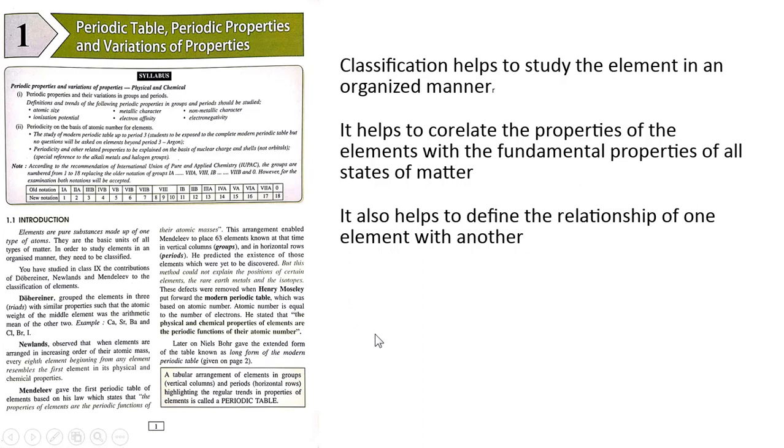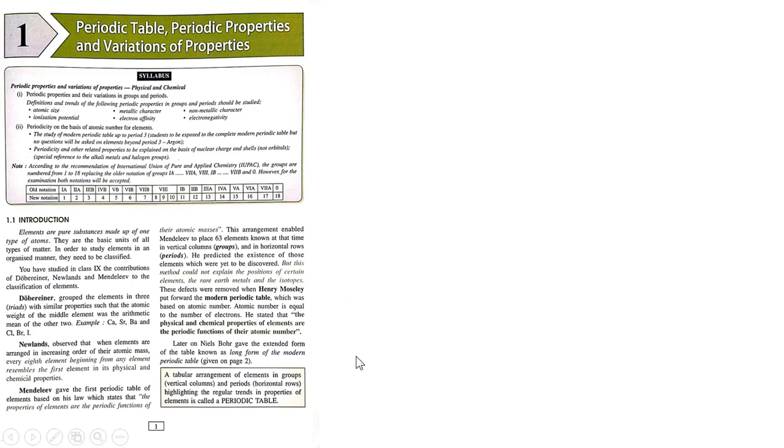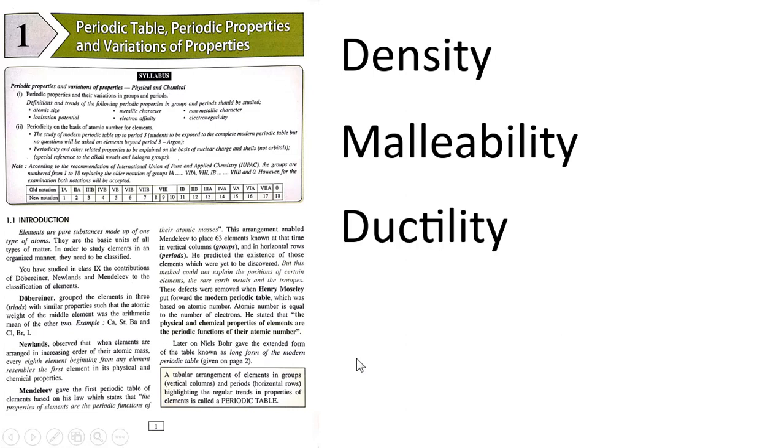But this process has not been easy. In the beginning, this classification of elements was done by certain characters like the density, malleability, ductility, etc. And they kept on classifying the metals and the non-metals under the same heads. But with time, the scientists felt that was not very scientific.